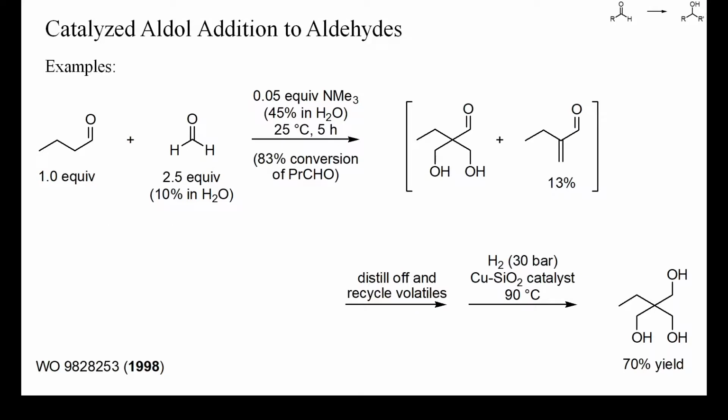Most of the catalyzed aldol additions between two different aldehydes use an excess of formaldehyde as one of the two aldehydes, because formaldehyde can only react as electrophile, which limits the number of possible products.